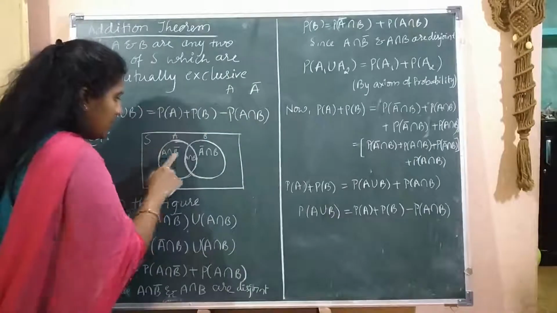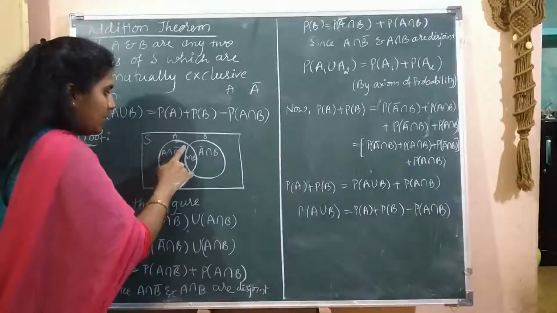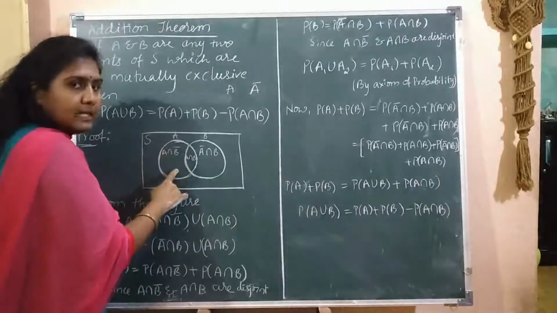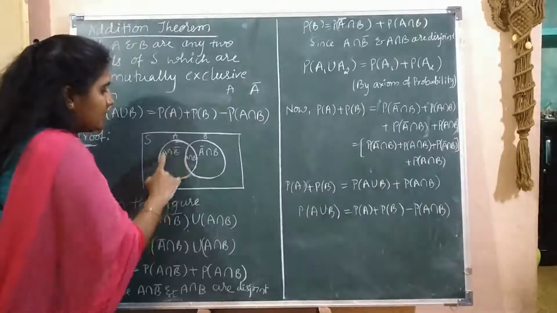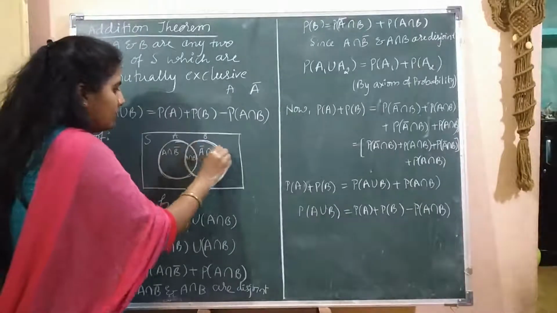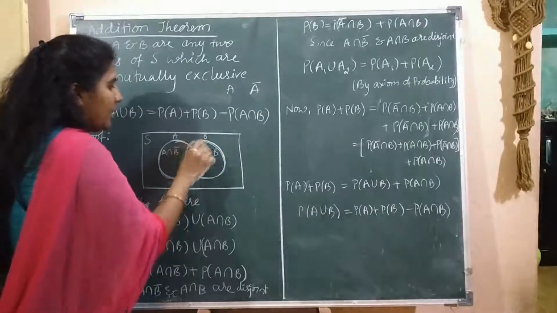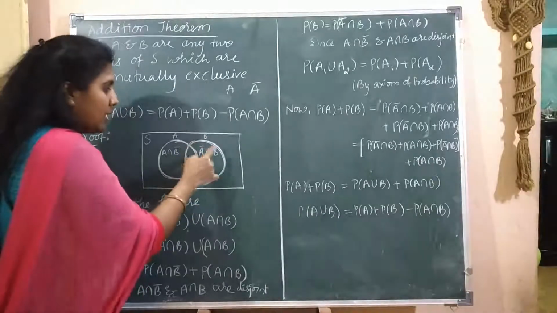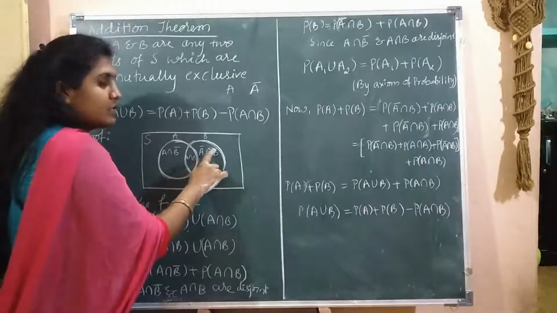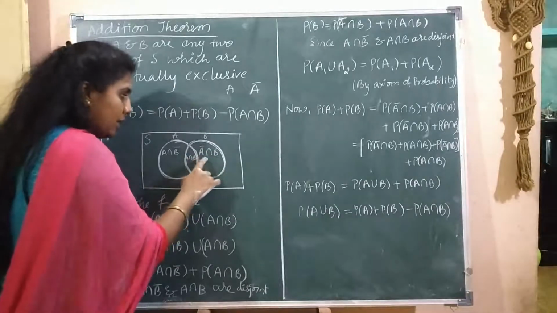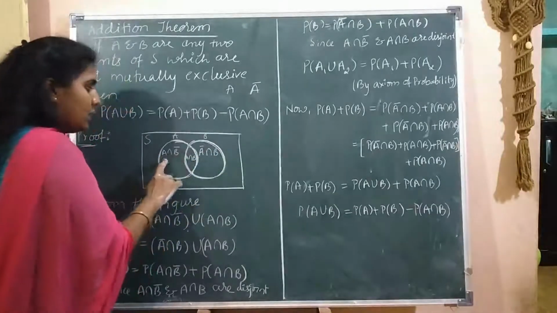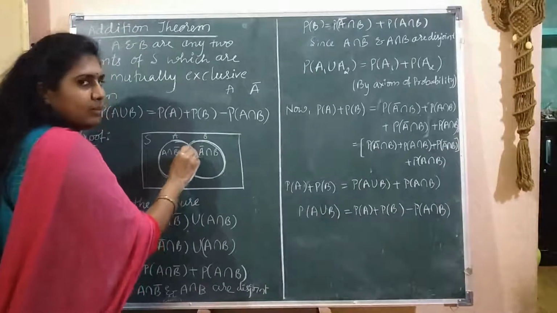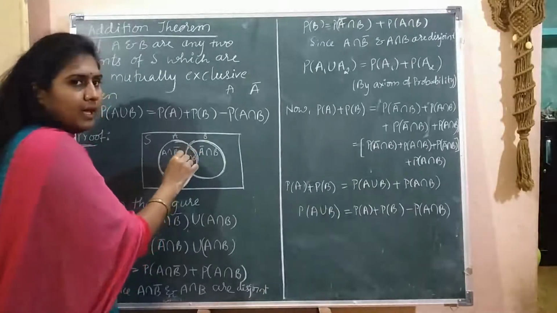What is the meaning? This part, A intersection B bar, means here it is totally A, and not B, B is not there. Only this part is A. Similarly, you can see here this is A bar intersection B. Here only the B set is there, not A. Therefore it is A bar intersection B, means not A and B, only B is there. Here only A is there, not B. This part is nothing but A intersection B, meaning here both A and B are present.